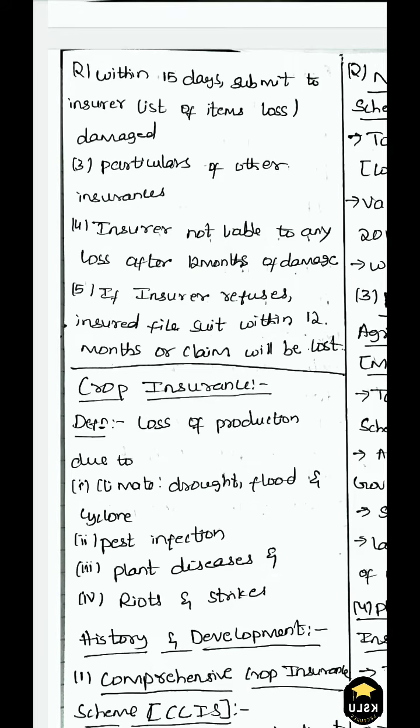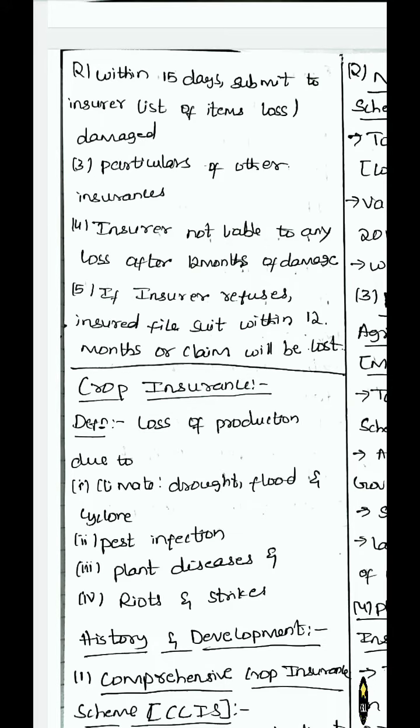Then the insurer is not liable for any loss after 12 months of damage. The fire has taken place and 12 months have passed, but the insured has not claimed anything from the insurer. Then after 12 months, the insurer is not liable, unless the case is pending in an arbitral tribunal or court.